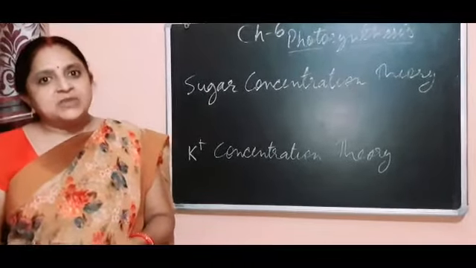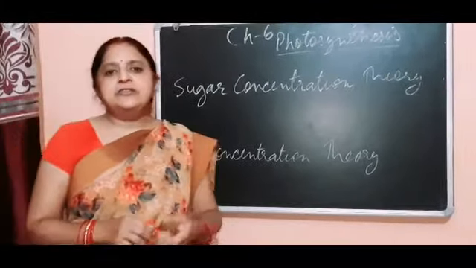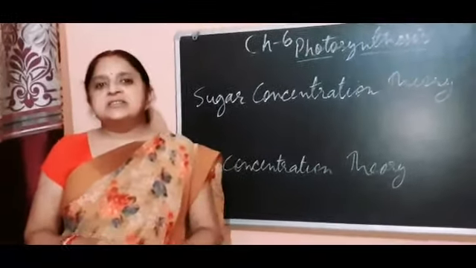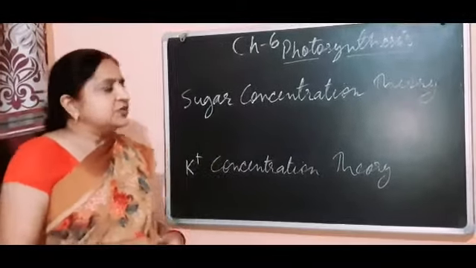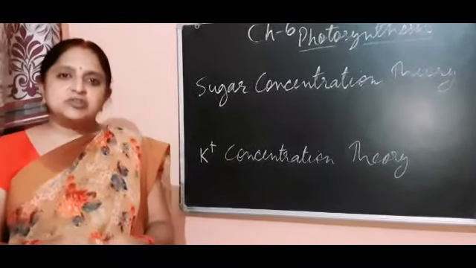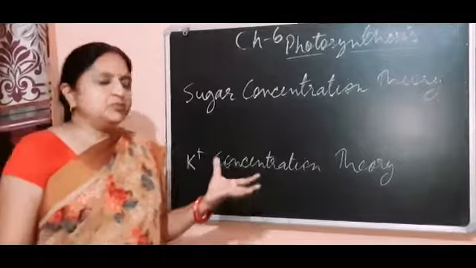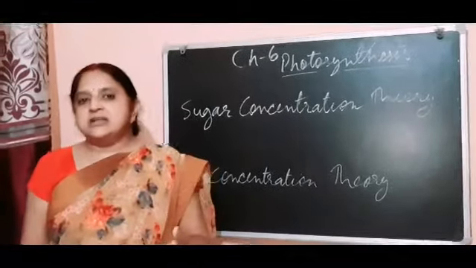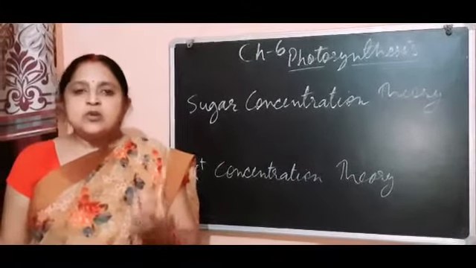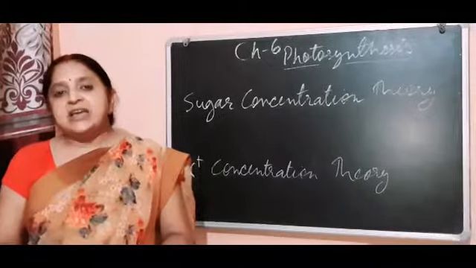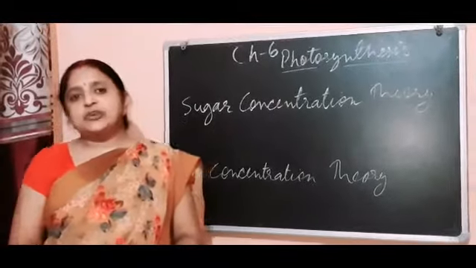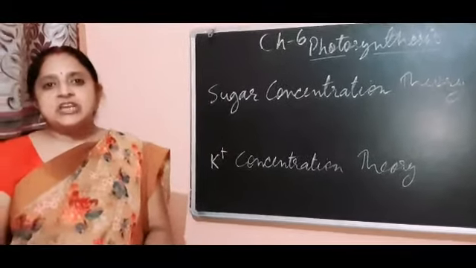and the stomata get open. And in the night, as the evening light intensity becomes low, the process of photosynthesis lowers, so the sugar concentration in the guard cell also becomes low, and exosmosis occurs, and in this way the guard cell becomes flaccid and closes the stomata. In this way, the sugar concentration theory plays an important role in the closing and opening of stomata.